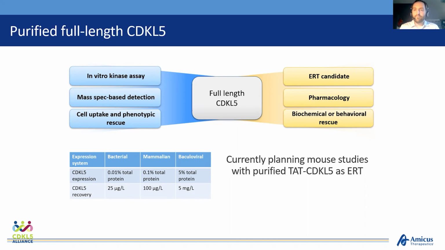But now we're at a point where we're ready to think about it as an ERT candidate more and design experiments to assess its pharmacology and look at biochemical or behavioral rescue in animal models. Currently, we're in the early stages of planning those mouse studies with purified TAT-CDKL5 as ERT. And I am very much looking forward to sharing more data as it becomes available.